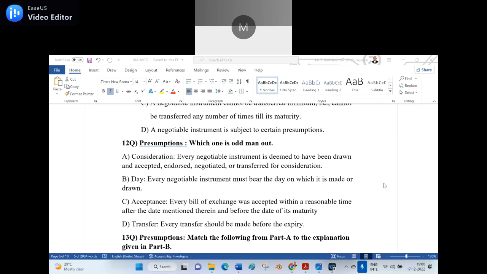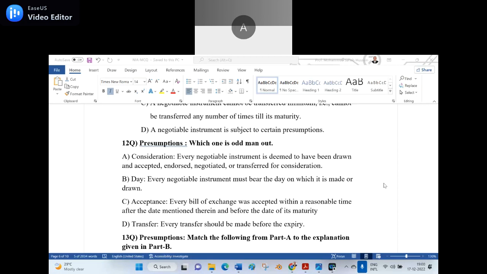Just look closely. See, when you are writing the check, do you write the day? Do you write the date? Yes, of course, sir. We write it. What do you write? Wednesday, Thursday, Friday, Saturday, Sunday? Okay, okay.